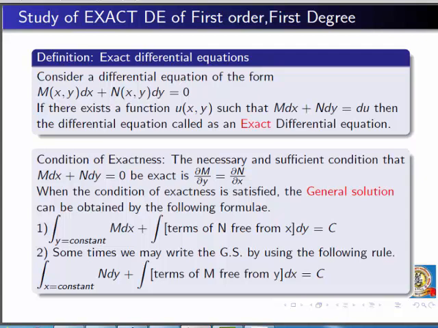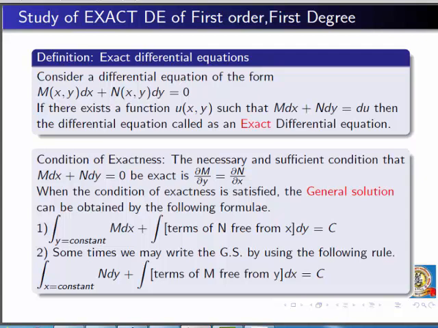Now let us take the condition of exactness. The necessary and sufficient condition that M dx plus N dy equal to 0 be exact is ∂M/∂y equal to ∂N/∂x, means the partial derivative of M with respect to y should be equal to the partial derivative of N with respect to x.